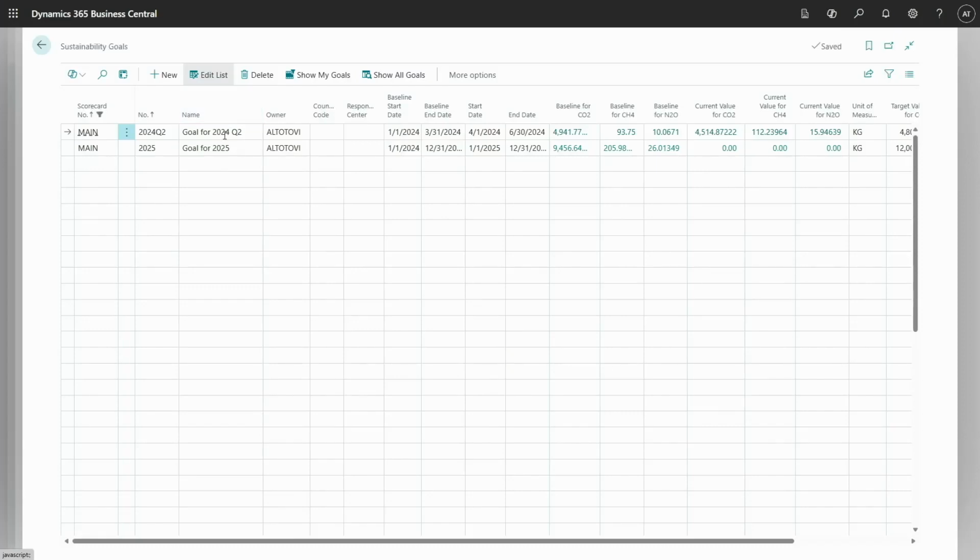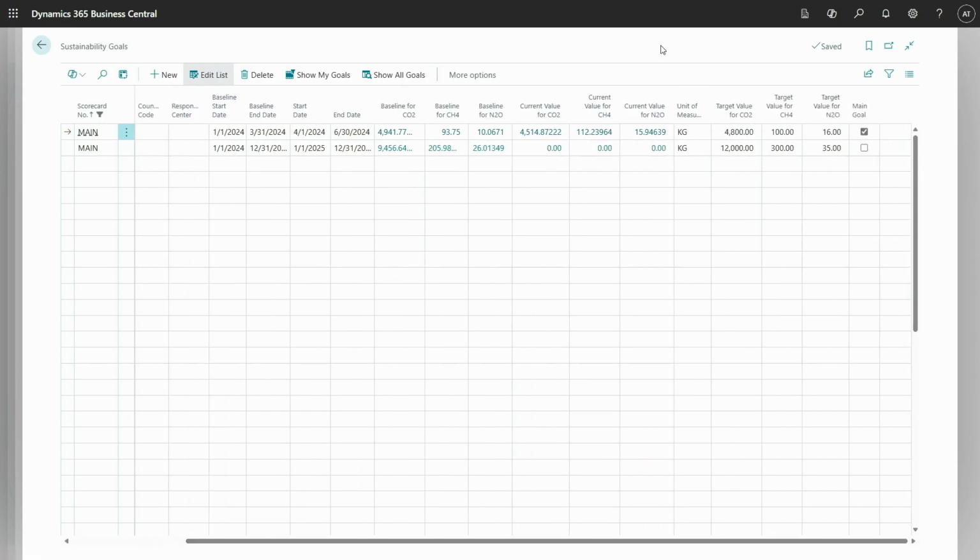And now let's look at this one. I have a goal for Q2 2024, and I have the baseline in the first quarter, and in the second quarter I have a starting and ending date. What I have for the baseline is automatically calculated from what I have in the sustainability entries in the first quarter for the three gases, and then I have current values between the start and ending date here. This is how the system calculates realized versus baseline.